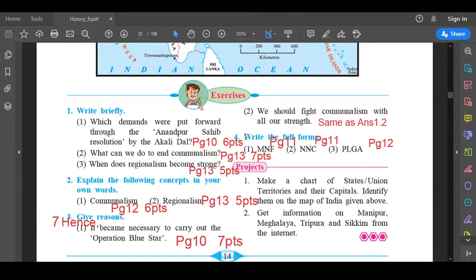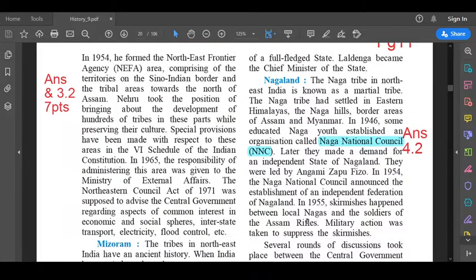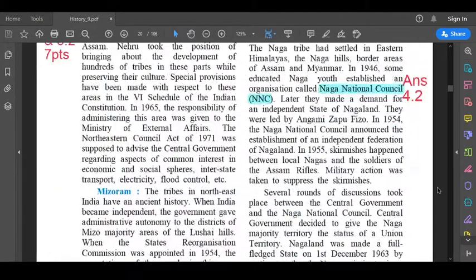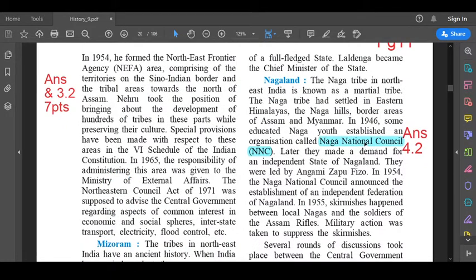Now we'll see the last question, question number 4. Write the full forms of. The first one, MNF. MNF is on page number 11. NNC, second one, NNC also is on page number 11. Let us see page number 11. What's the full form of MNF? Here, Mizo National Front, MNF. That's 4.1. Then 4.2 also is on the same page, NNC, Naga National Council.